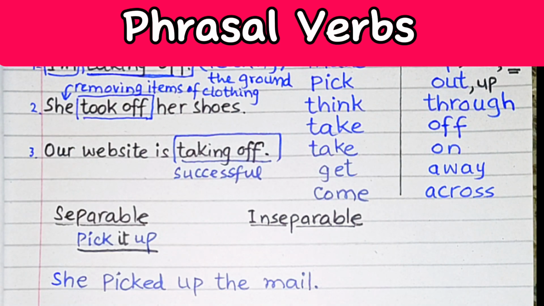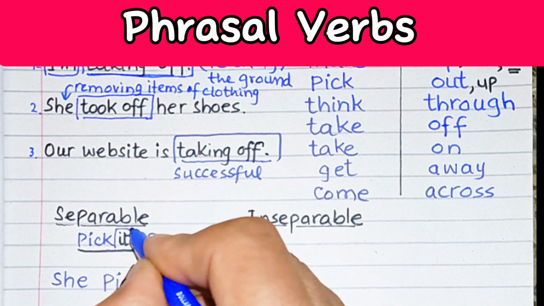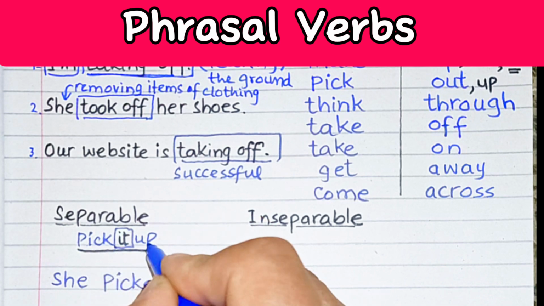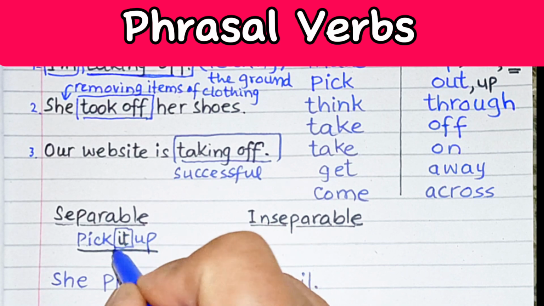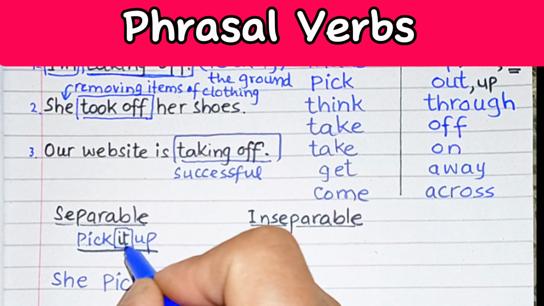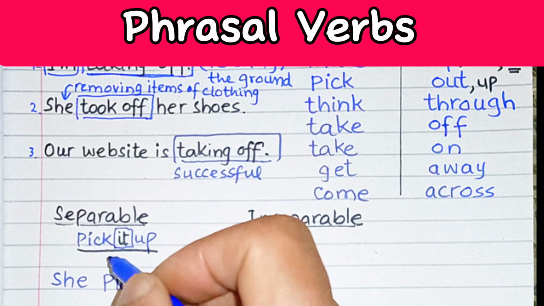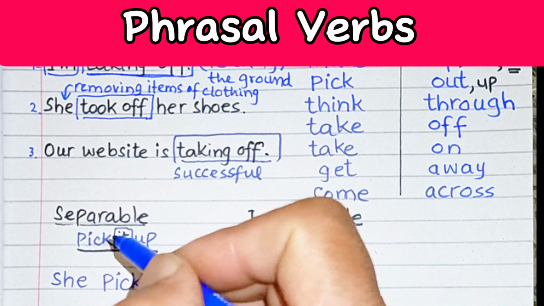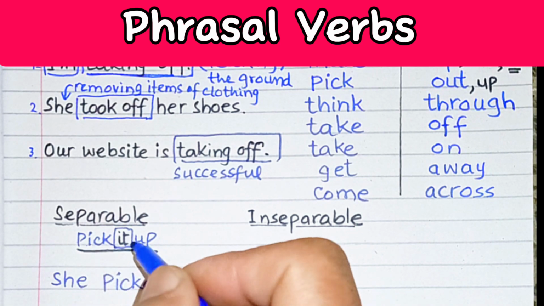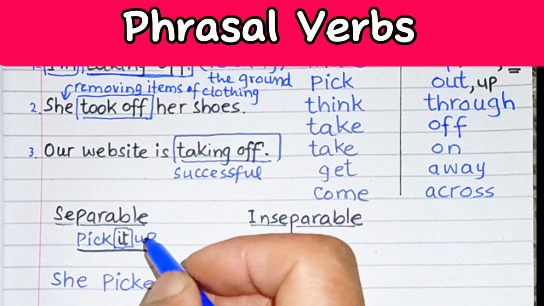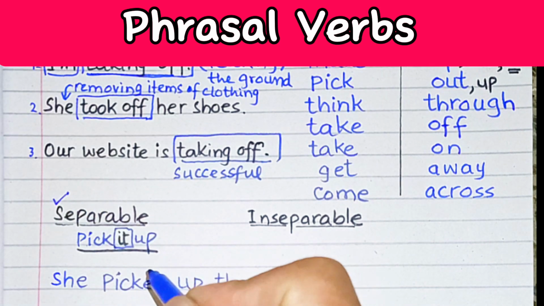In this case, we can see that the word it has been put in between pick and up, meaning the verb and preposition are separated by a pronoun, that is, it. So if the phrasal verb can be separated by other words, that becomes a separable phrasal verb.